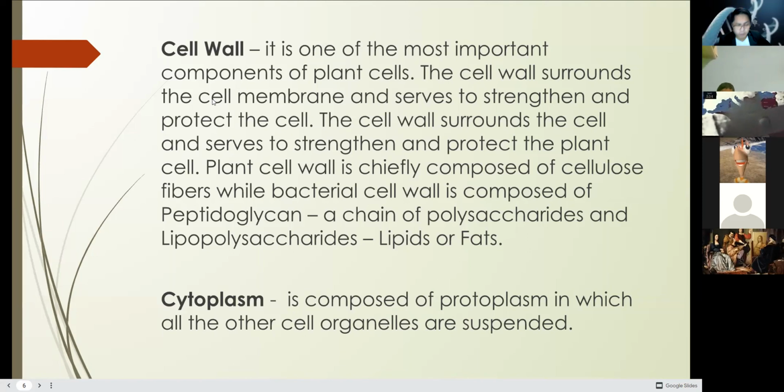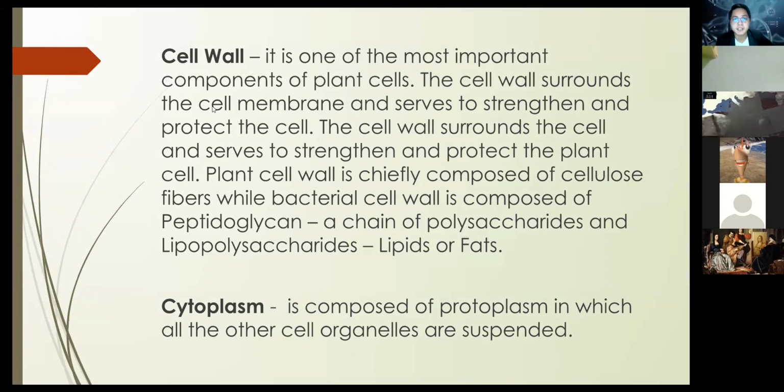And the cell wall, number 2, is composed of fibers, which are the product of photosynthesis, but we cannot perform photosynthesis. So therefore, in an animal cell, the cell wall is absent, while in a plant cell the cell wall is present. That's one comparison. The cell wall surrounds the plant cell membrane and serves to strengthen and protect the cell. The cell wall surrounds the cell.